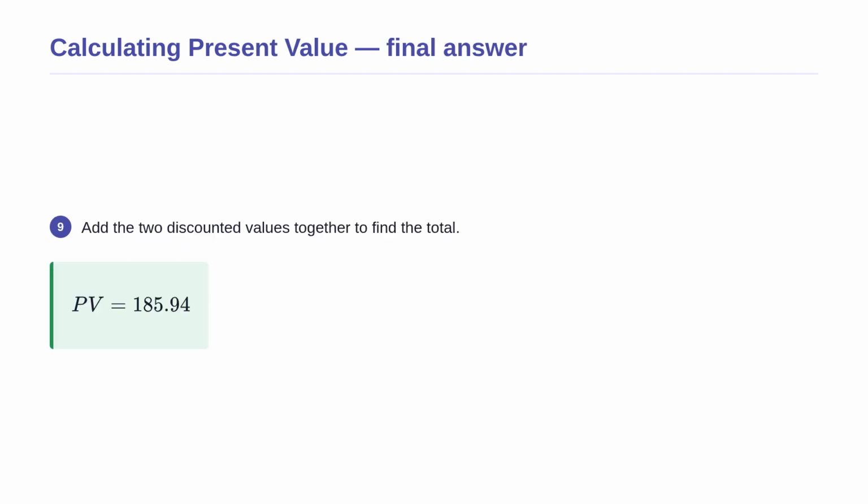Finally, we complete the process by adding these two discounted values together. We find that the total present value is $185.94. This means that receiving those two future $100 payments is financially identical to having exactly $185.94 in your hand right now, assuming you could invest it at a 5% interest rate. You have successfully priced a deterministic cash flow.